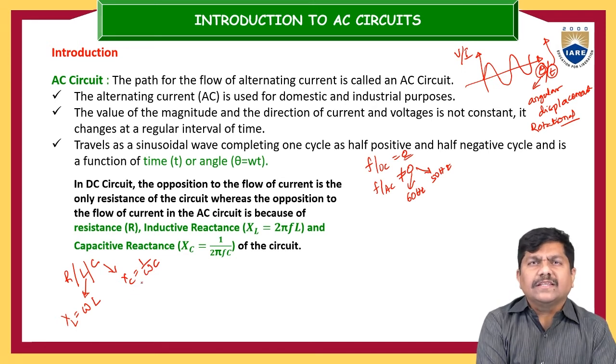It is similar to resistance, but it does not simply oppose. It stores electrical energy in the magnetic field across the inductor and